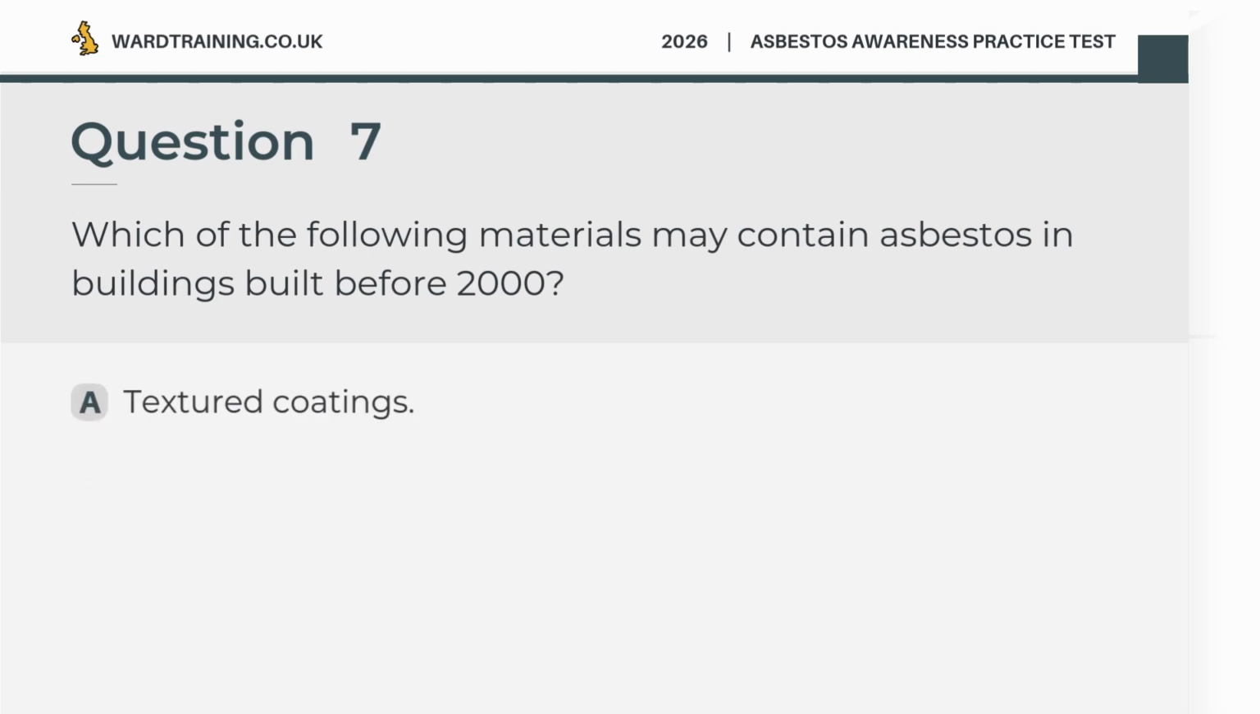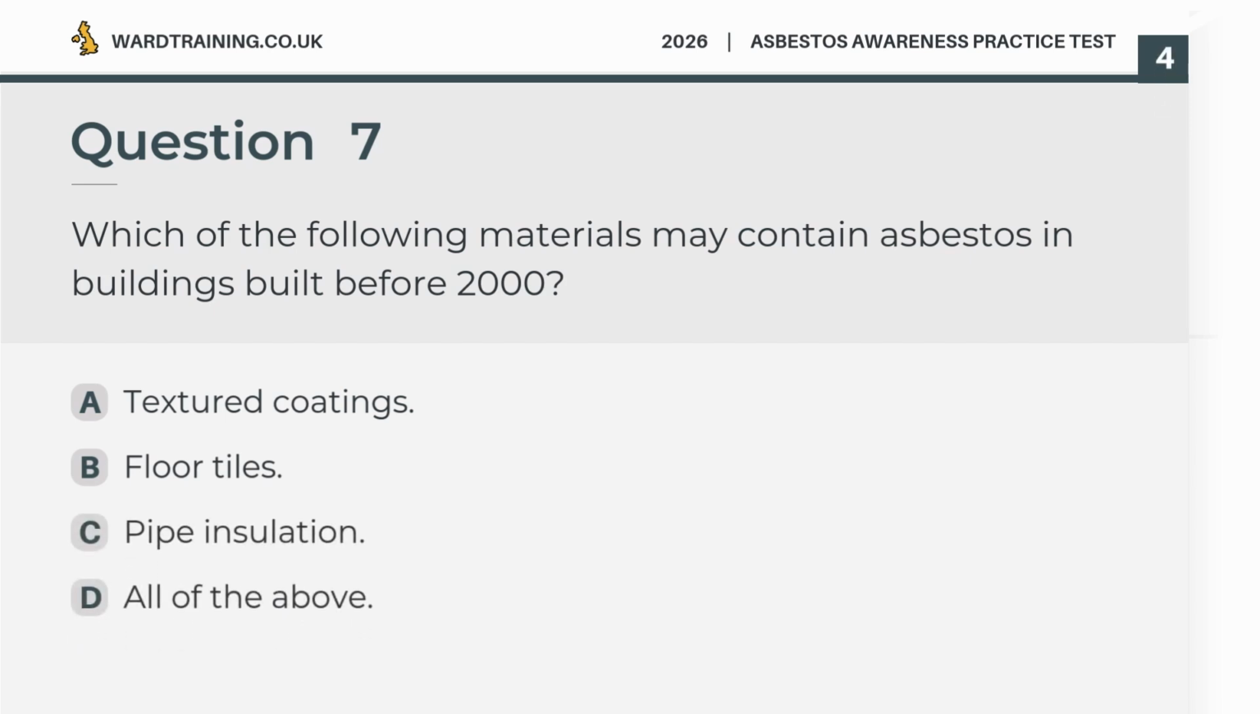Question 7. Which of the following materials may contain asbestos in buildings built before 2000? A. Textured coatings. B. Floor tiles. C. Pipe insulation. D. All of the above. The correct answer is D. All of the above.